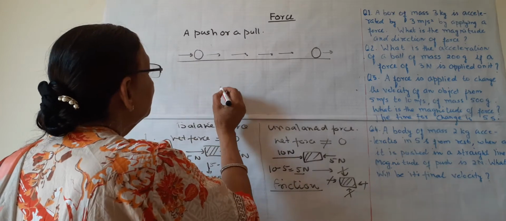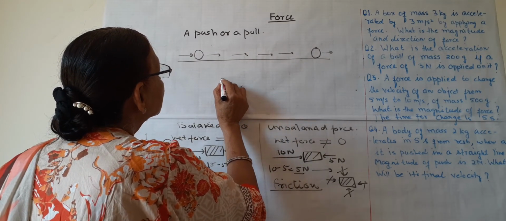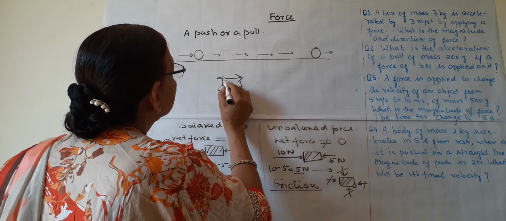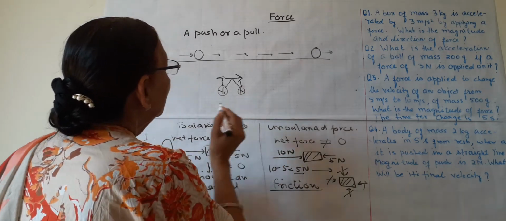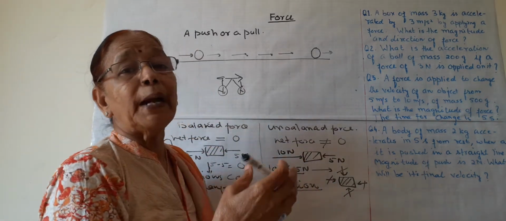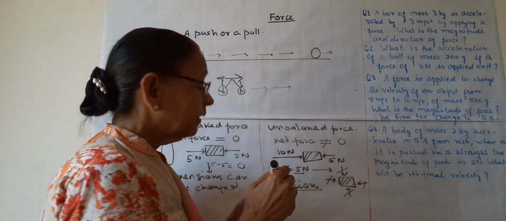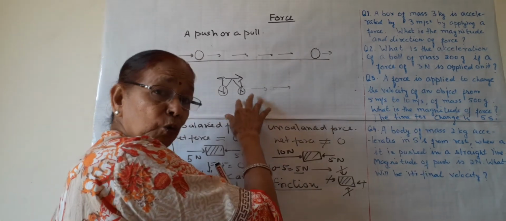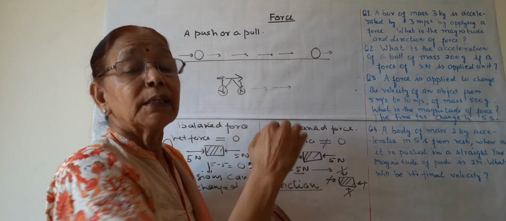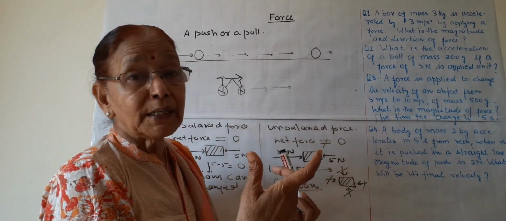The other example we can see by taking the example of a bicycle. Suppose this is a bicycle. If a cyclist is pedaling the bicycle, he goes on moving. There is the force of friction of the road, but he goes on moving because the force of pedaling is more. It is an unbalanced force.